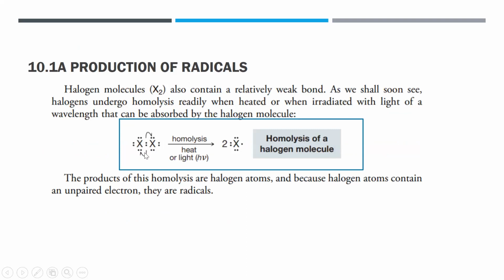It also has a high electronegativity. For example, in Cl2, the Cl is a very electronegative atom. So the X-X bond, or the halogen-halogen bond, is also a relatively weak bond, in such a way that in the presence of heat or light, it can break the halogen-halogen bond to form a radical. So if you see here an unshared electron, two stars, so you have your X2 and your peroxide.